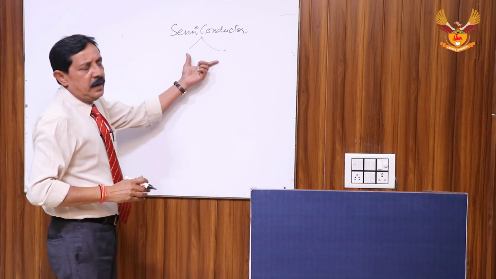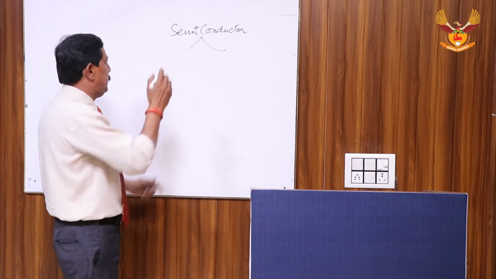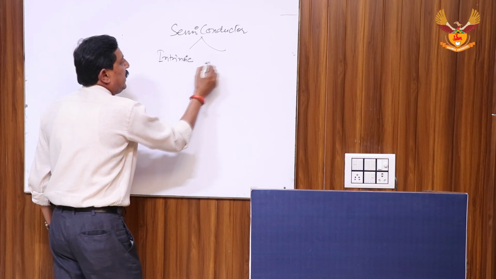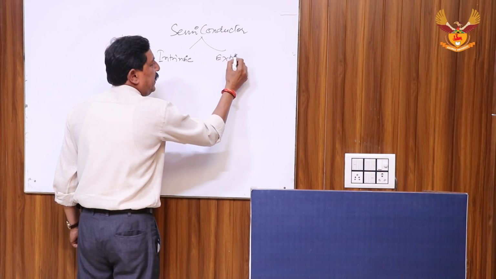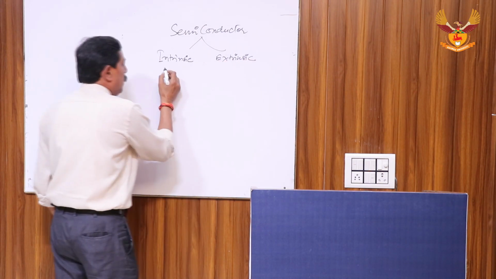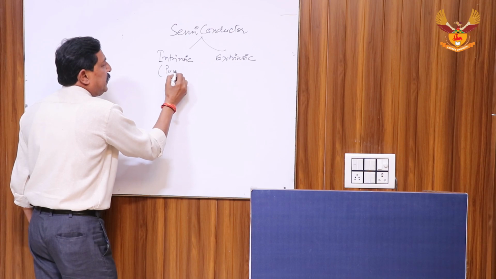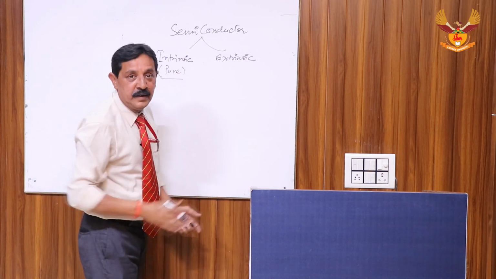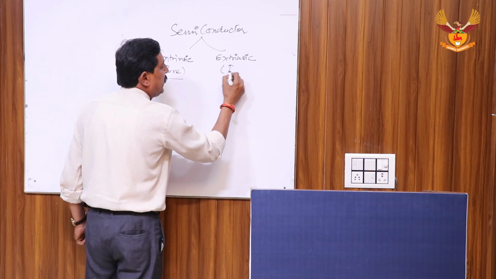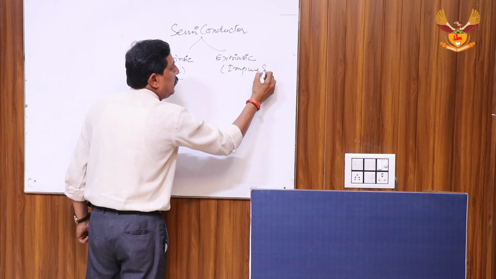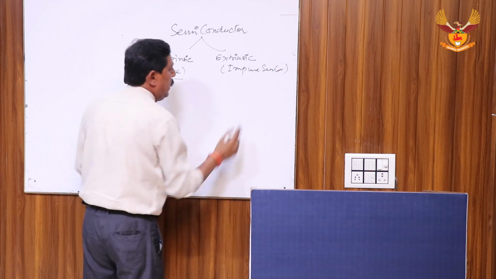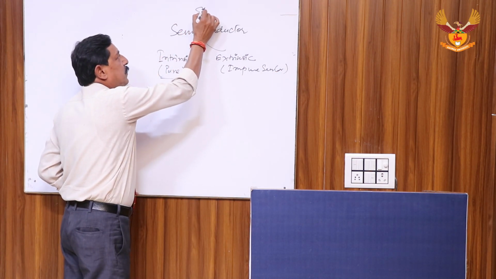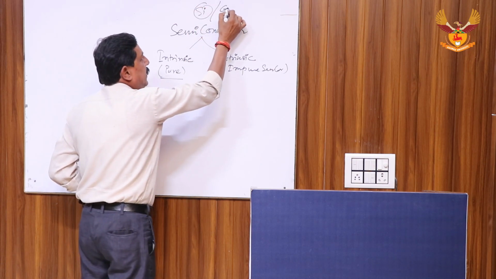Semiconductor is basically classified into two types. One is called intrinsic and the other is called extrinsic semiconductor. Normally we say the intrinsic semiconductor is a pure semiconductor, and as far as the extrinsic semiconductor is concerned, it is an impure semiconductor. Almost everybody knows that as semiconductor material we use silicon and germanium.